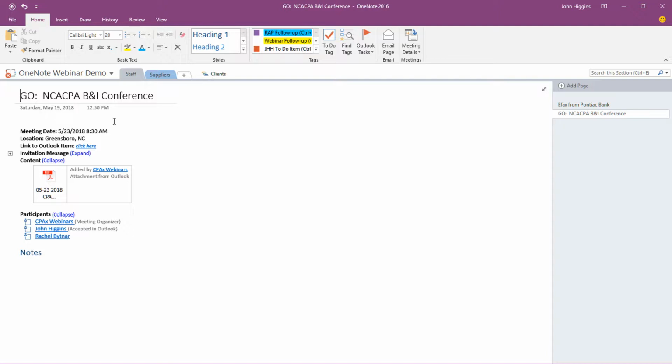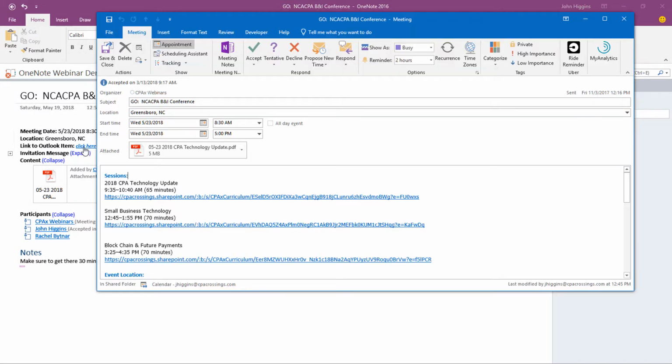The title for the OneNote page is the same as the subject line for the actual appointment. And then you'll notice it's condensed the information, but I have the basic appointment information. Then I can just start typing my notes in here. Okay, make sure to get there 30 minutes early, for example. Well, that's obvious. Okay, but then notice one of my first options is I can click here to link to the Outlook item. So when I click here, that gives me a direct link back to the actual appointment record, if you will, in Outlook.